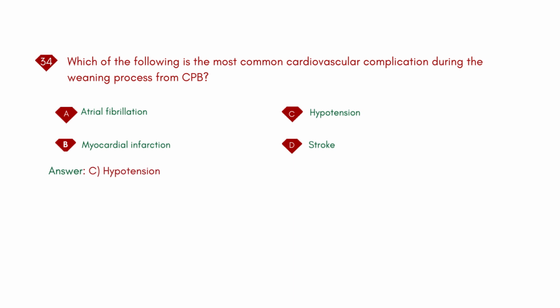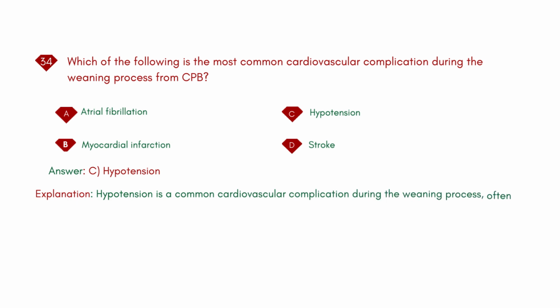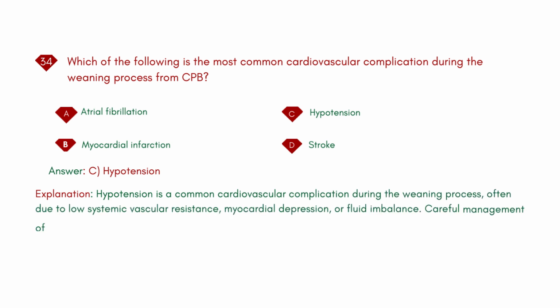Answer: C. Hypotension. Explanation: hypotension is a common cardiovascular complication during the weaning process, often due to low systemic vascular resistance, myocardial depression, or fluid imbalance. Careful management of blood pressure is essential during this phase to ensure adequate perfusion.